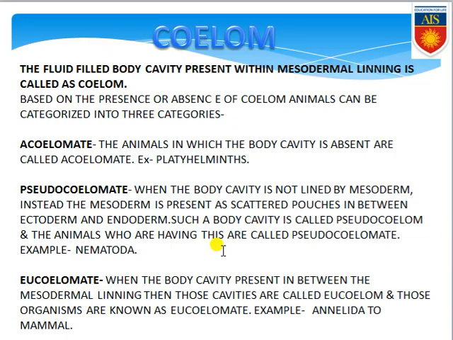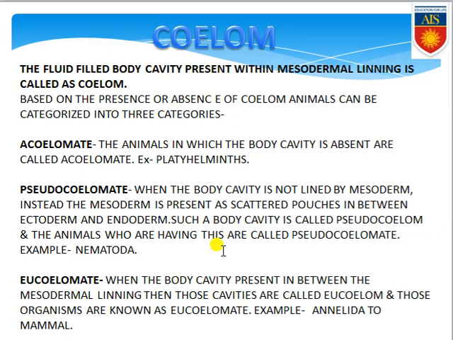Now after acoelomate there is another category, that is pseudocoelomate. What is pseudocoelomate? Pseudocoelomate means these are organisms where the body cavity is present but it is not a true body cavity. Why not true? Because the body cavity is not lined by mesoderm, rather it is lined by ectoderm and endoderm, and the body cavities are present in their body in a scattered pouch form.